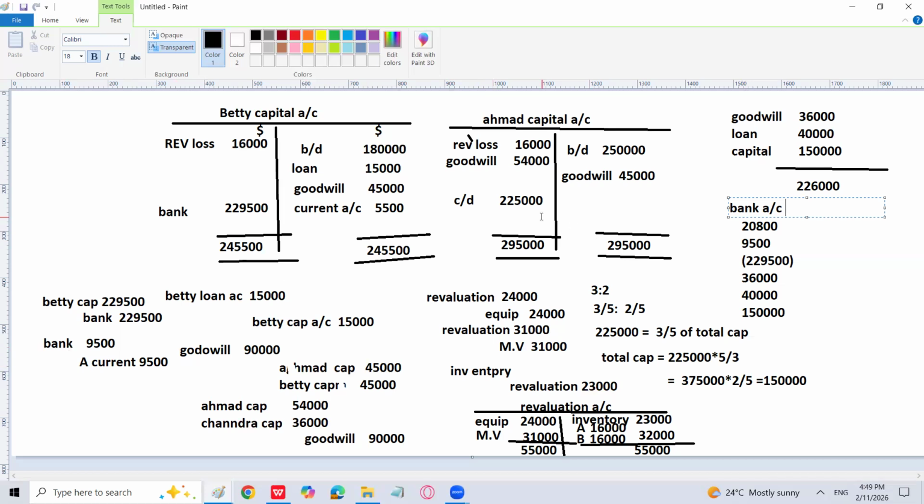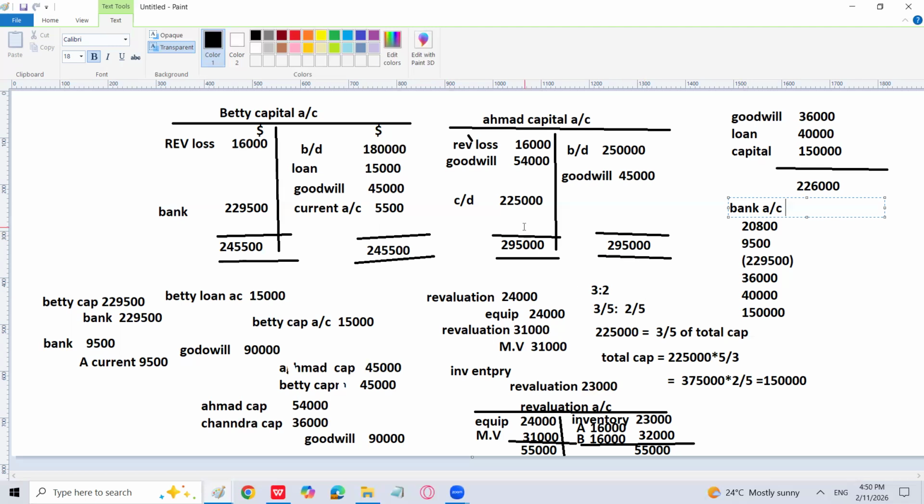Now it is clearly stated that Chandra, who is admitted into the partnership business, he will bring his share of goodwill, which is 90,000 into 40% becomes 36,000 in cash. He will bring a loan also. He is going to give a loan to the partnership business of 40,000, and he will bring more cash as his capital. But that capital amount should be equal to the Ahmed's capital and should be in profit loss sharing ratio, new profit loss sharing ratio.